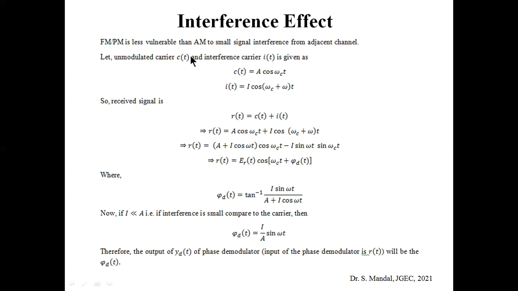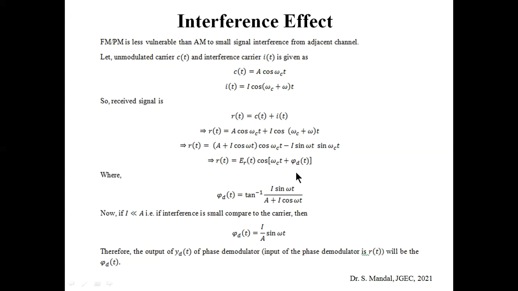The c(t) and i(t) together form the combined carrier signal, or the received signal, which can be represented by r(t). So r(t) equals c(t) plus i(t), that is A cos omega_c t plus I cos (omega_c plus omega) t. Now it can be expanded as (A plus I cos omega t) cos omega_c t minus I sin omega t sin omega_c t. Using a trigonometric identity, we can write r(t) equal to E_r(t) cos (omega_c t plus phi_d(t)), where E_r(t) is the amplitude and phi_d(t) is the phase difference.